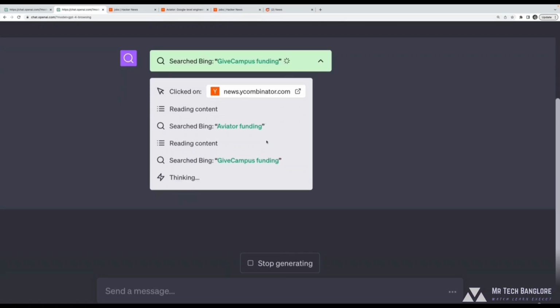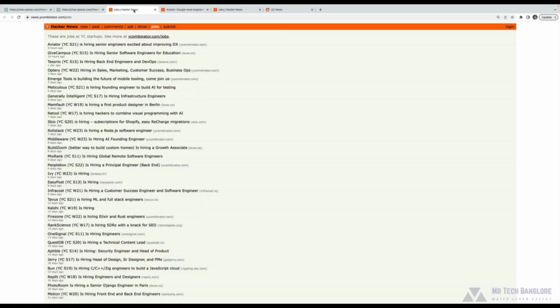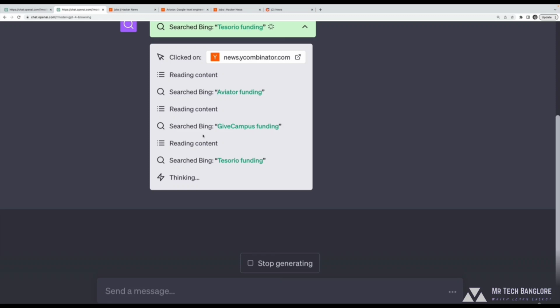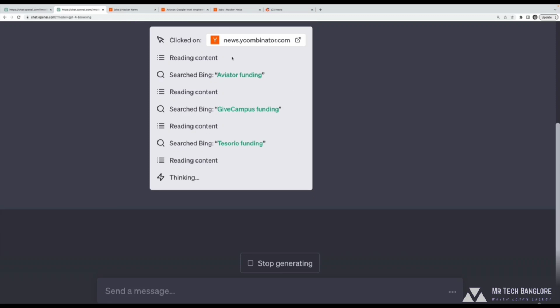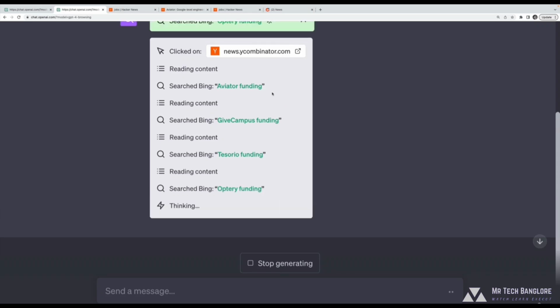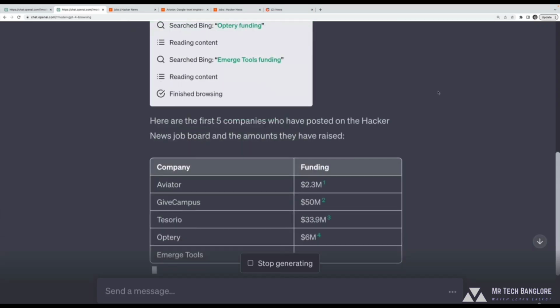It found the amount. Now it's doing the same thing for GiveCampus funding, which is the second company on here, right? Aviator, GiveCampus. Tesorio is the next one. And I'll be back when this finishes. But you can tell exactly what it's doing, or at least a general idea of what it's clicking on, what it's searching for. And here we go.